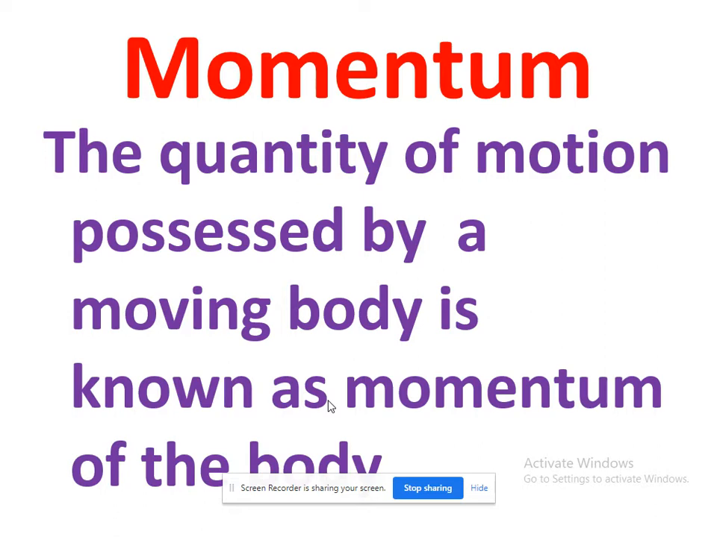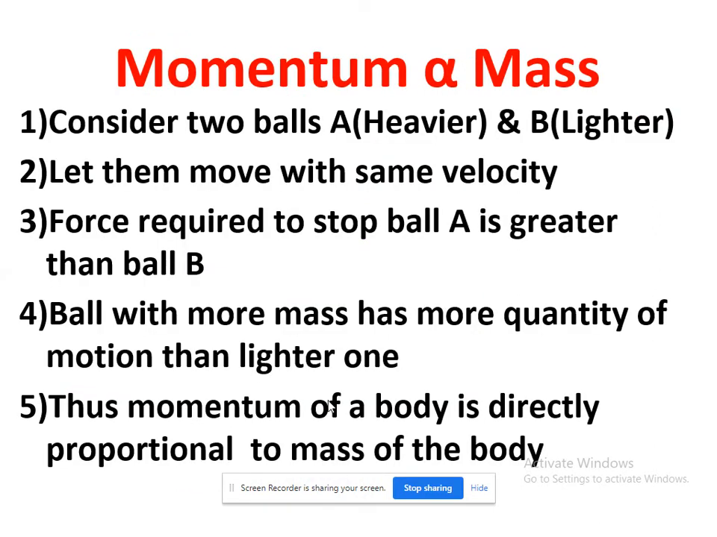What is momentum? The quantity of motion possessed by a moving body is known as the momentum of the body. So when bodies are in motion, they possess momentum. It is related to motion. Let us see its exact definition in physics. Before going to the definition, first let us discuss on what factors the momentum of a body depends. The first factor: the momentum of a body depends on the mass of the body.